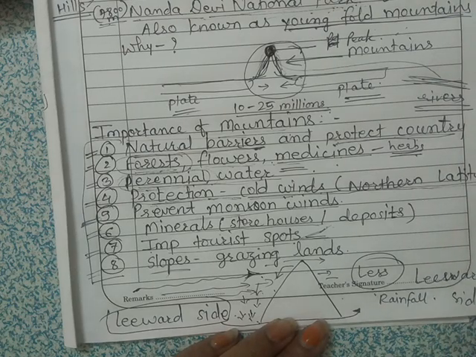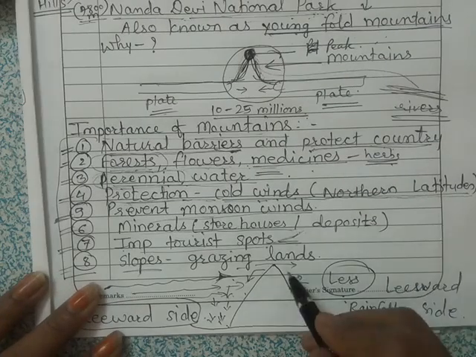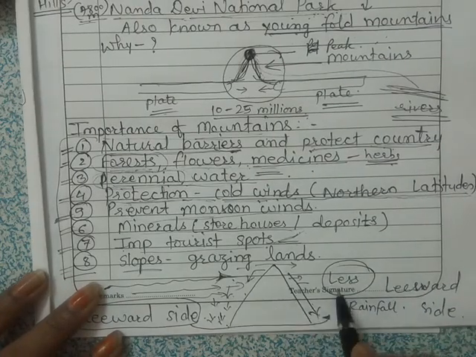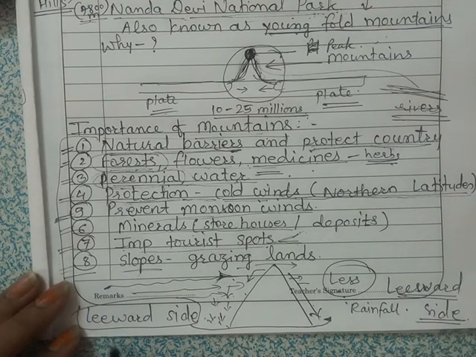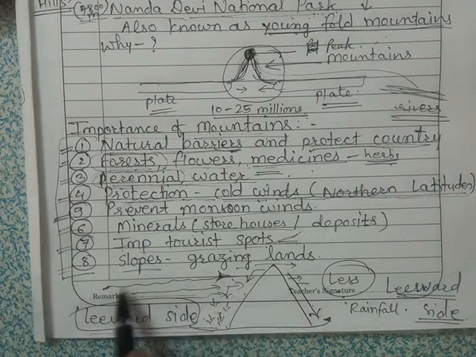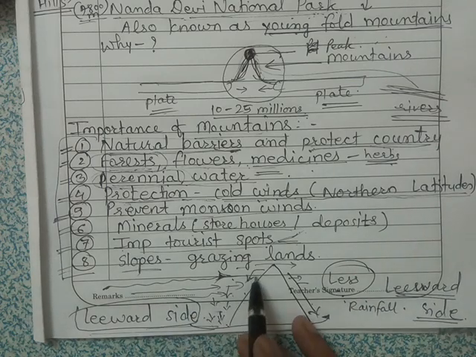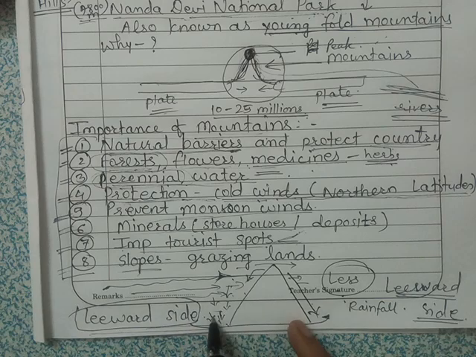This side is getting more rainfall, because most of the clouds that bring rain, or water, make the rainfall here.